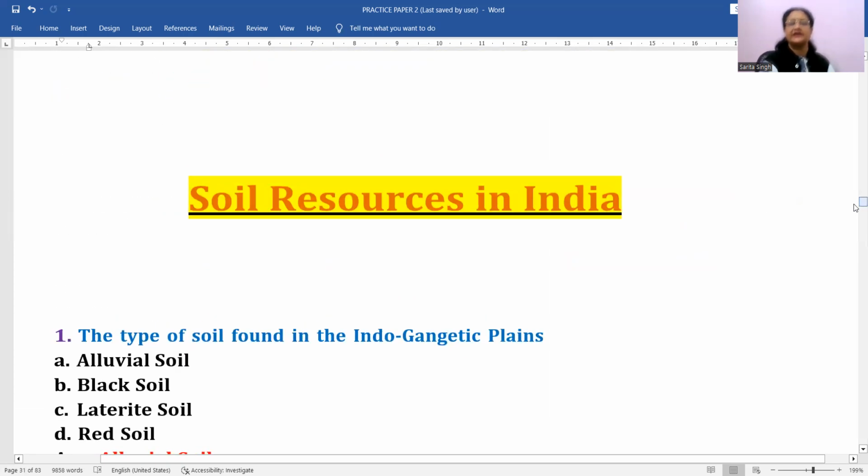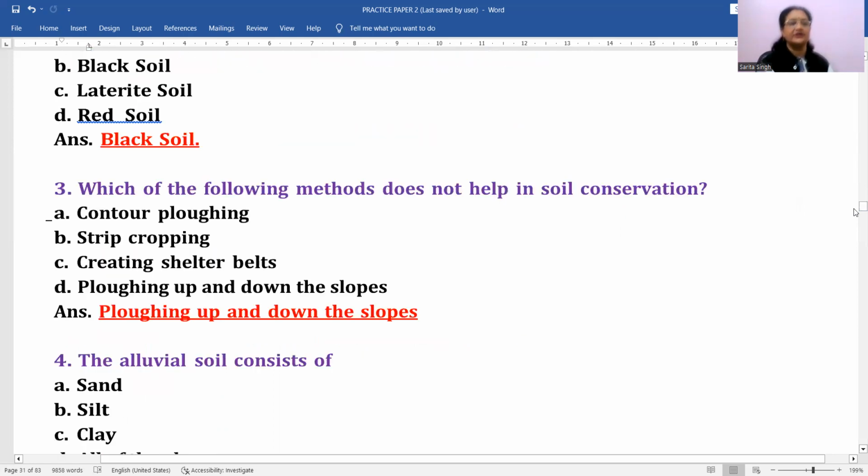Now come to the next chapter, that is soil resources in India. This is again an important chapter for you. The type of soil found in the Indo-Gangetic plains. Indo-Gangetic plains are known for the alluvial deposition. Okay, तो वहां पर कौन सा soil आपको मिलेगा? Alluvial soil. Okay, A is the correct answer for this.